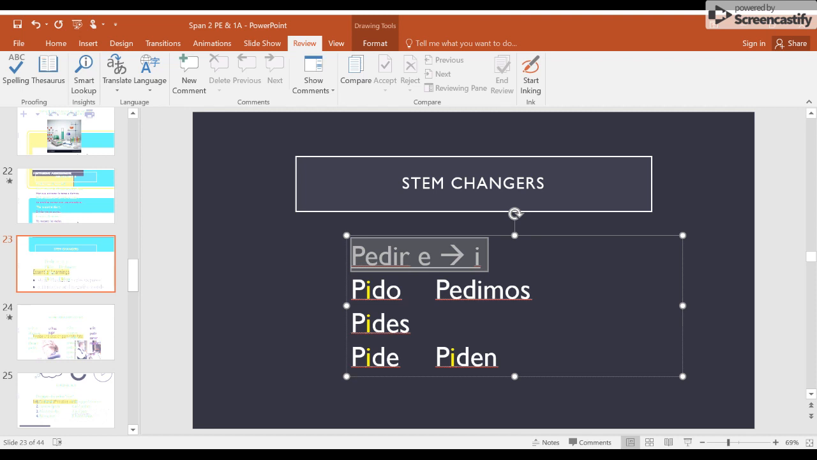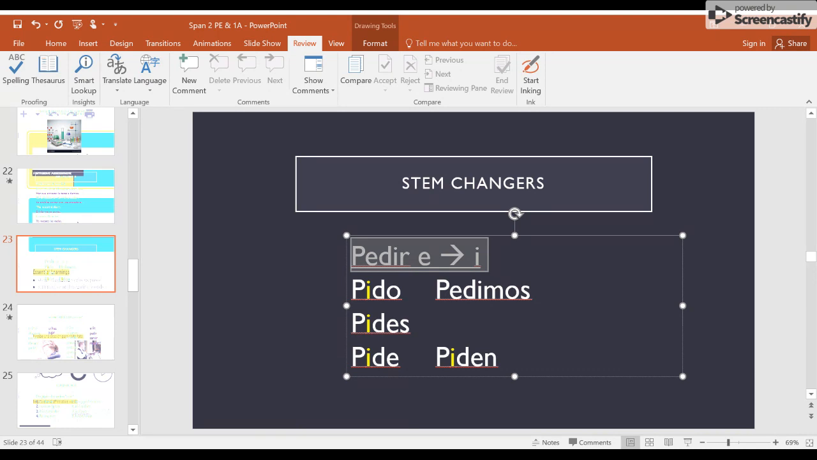This video is just a short review about stem changing verbs. As you remember, they are also called boot verbs. So I wrote an example here for pedir, to ask for. So pedir is an E to I stem change, meaning inside the boot, that's the yo to el usted, ellos ustedes.